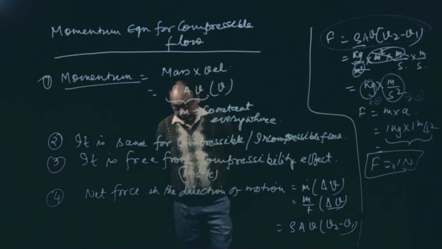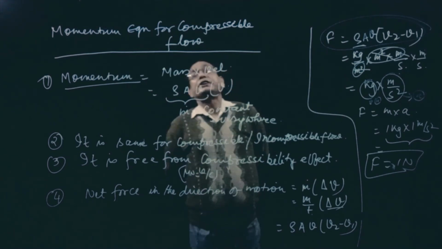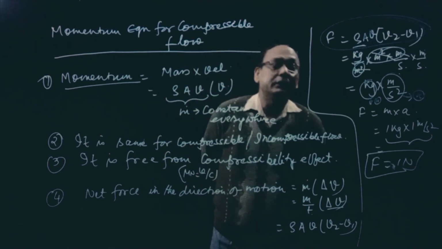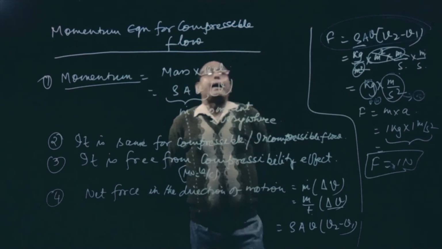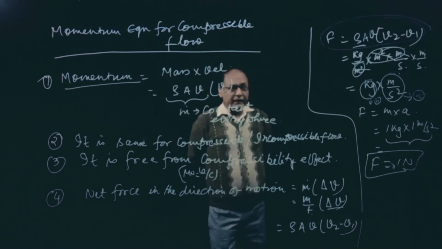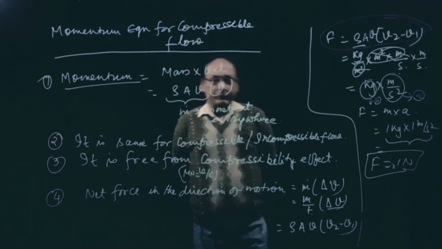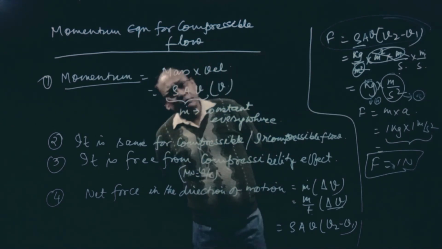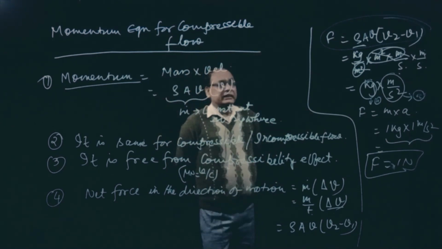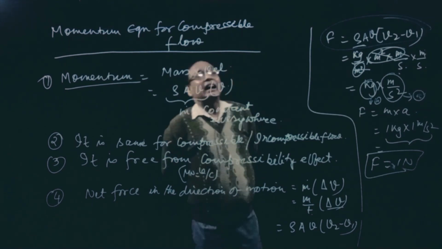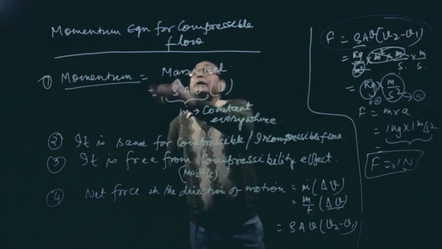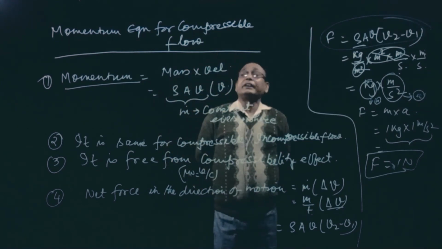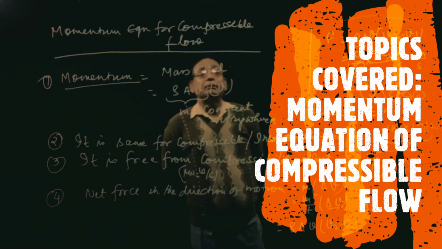This way we have completed all three fundamental equations. The first one was the continuity equation, based on conservation of mass. The second was the Bernoulli equation, also called the energy equation, based on conservation of energy. And the third one was this momentum equation. This way I have completed the three fundamental equations of compressible flow.